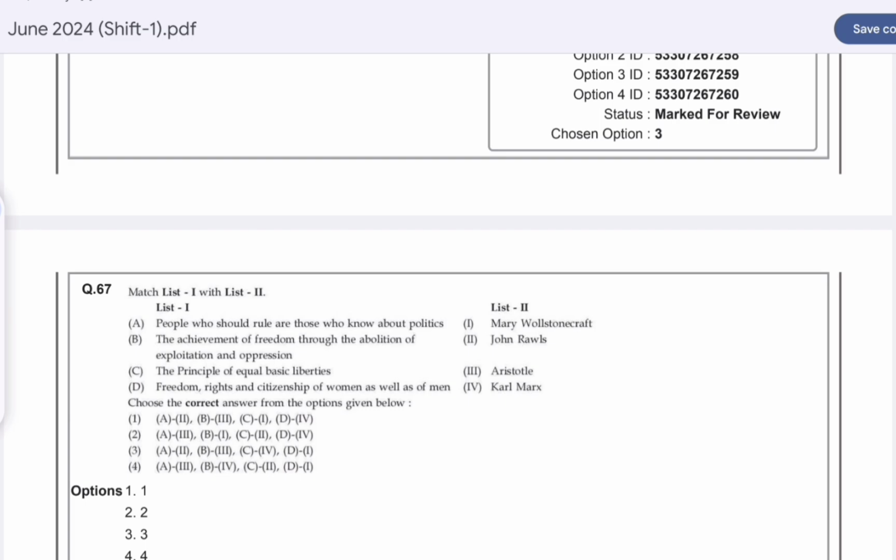Question number 67. Match list 1 with list 2. Option D is correct here. People who should rule are those who know about politics, is by Aristotle. The achievement of freedom through the abolition of exploitation and oppression is said by Karl Marx. The principle of equal basic liberties is set by John Rawls, and the freedom, rights and citizenship of women as well as of men is said by Mary Wollstonecraft.